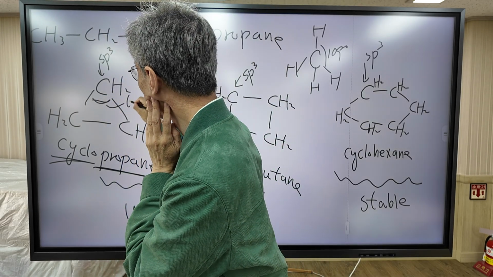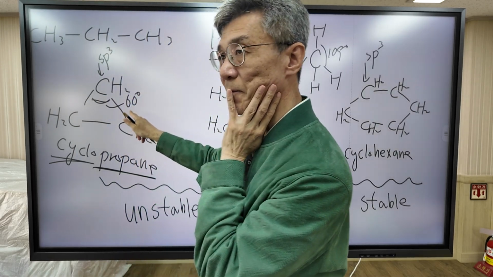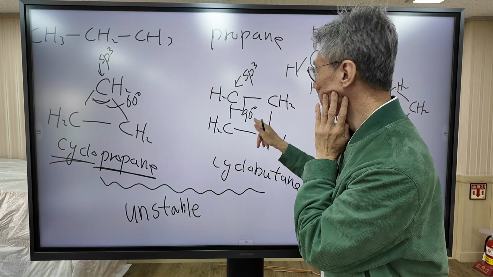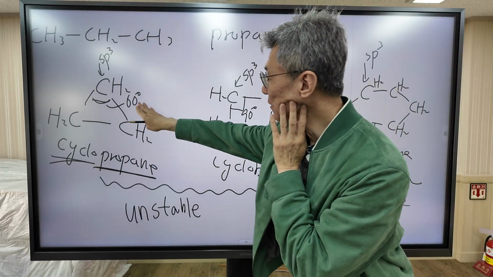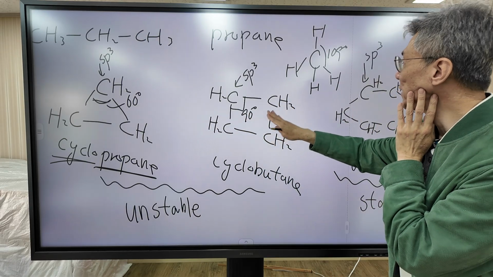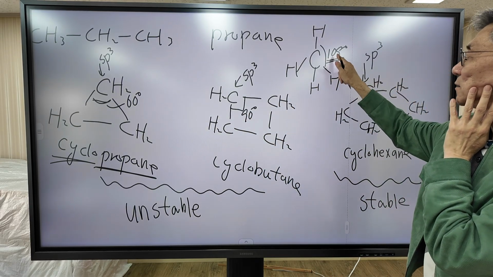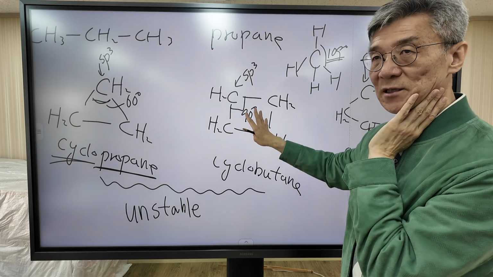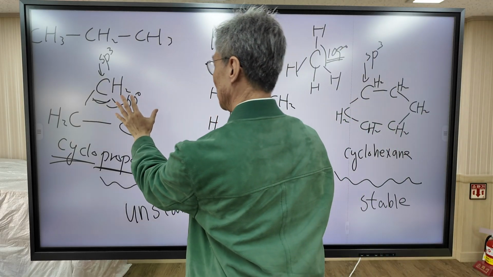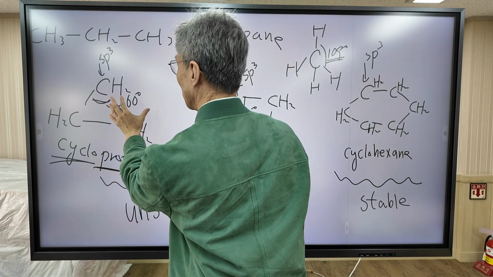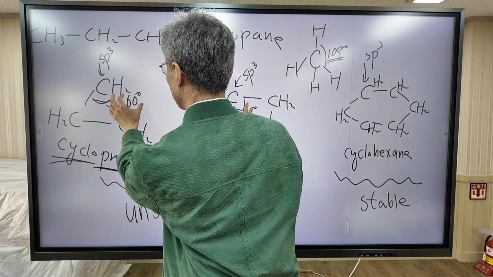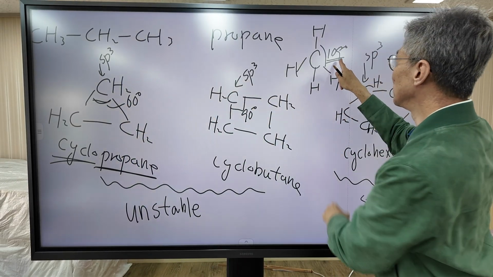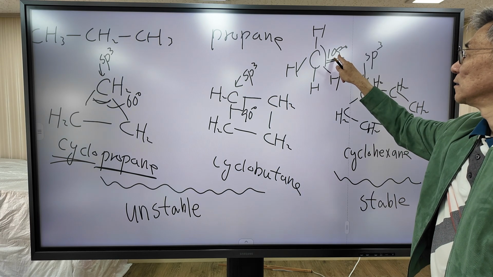It is only 60 degrees. In cyclobutane, it is only 90 degrees. This angle significantly deviates from the ideal 109 degrees. So this generates internal tension. So this compound is very unstable because it generates significant tension, because the bond angle significantly deviates from the ideal